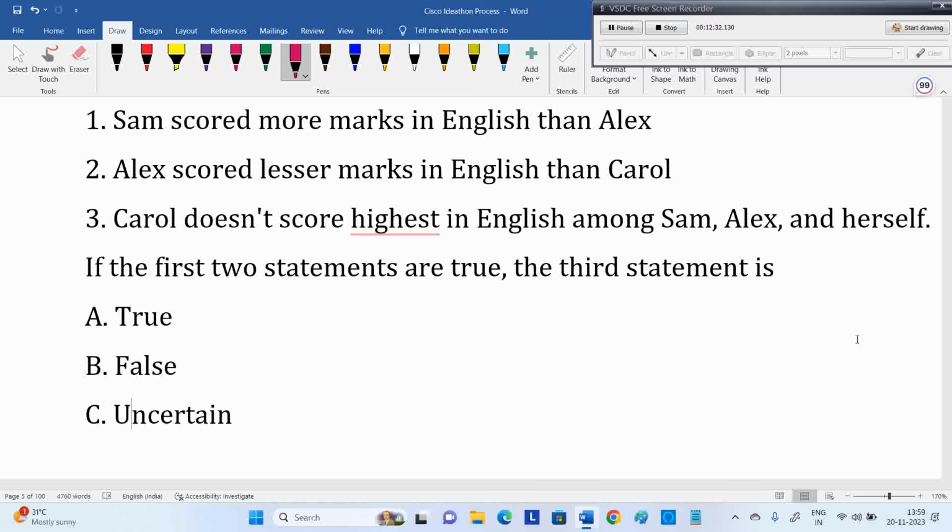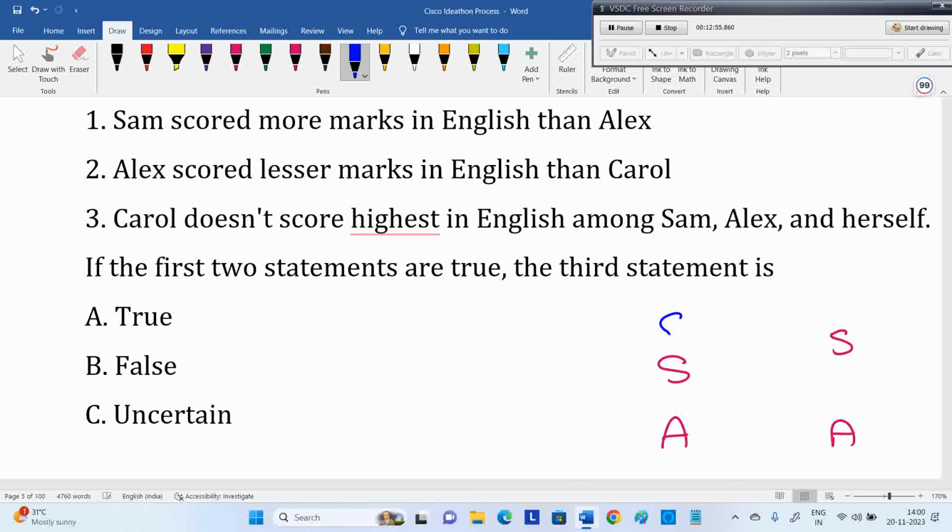Okay, the first one is: Sam scored more in English than Alex. So Sam is more than Alex. Next, Alex got fewer marks than Carol. So there are two possibilities actually. Sam scored more than Alex, and Alex scored fewer marks than Carol.